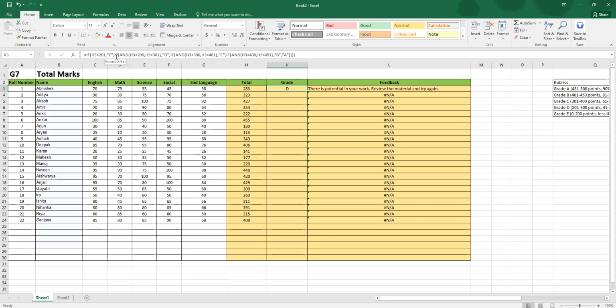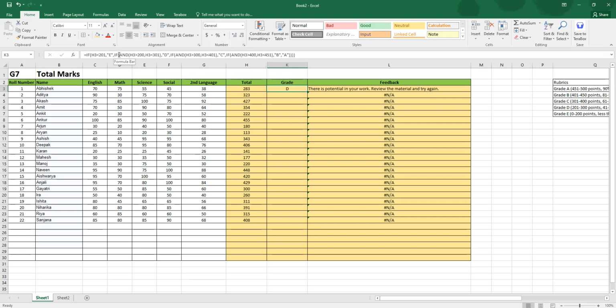E. Now we have ranges to compare, 201 to 300, 301 to 400, and so we need two criteria to be satisfied to get the next grade, which is D or C or B, those three.